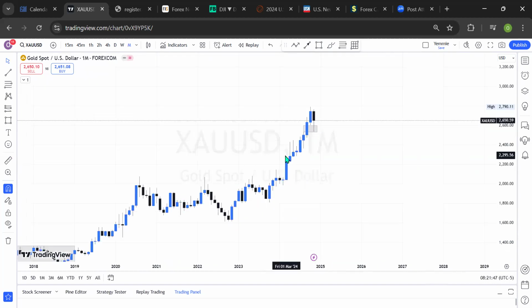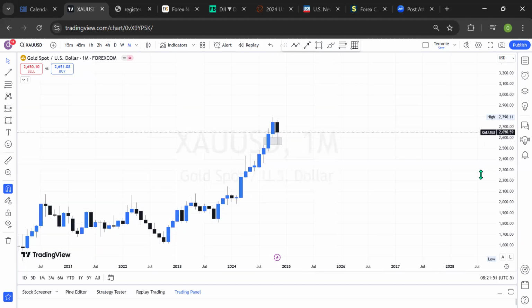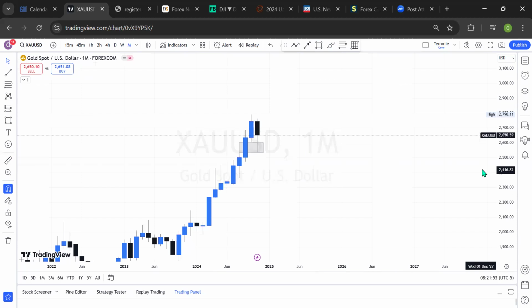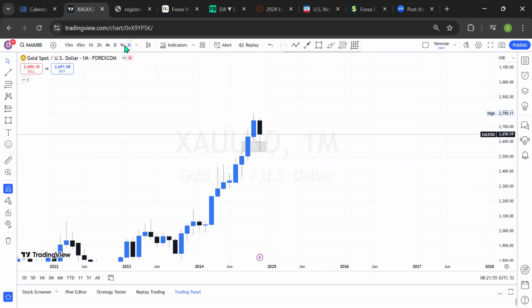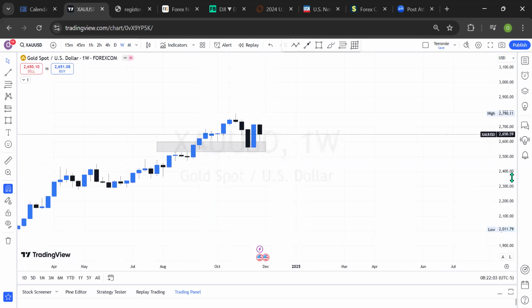It's been bullish all over. If you have a bearish movement, it's only a temporary thing. I will still be very strong on a bullish momentum, and let's see what opportunity we have there. On the monthly, we've seen a retracement from the bearish outlook, or from the bearish candle.